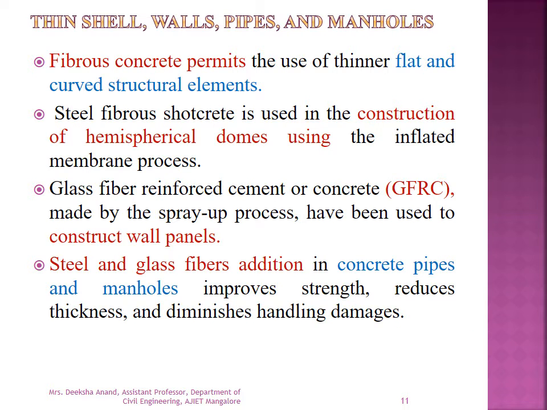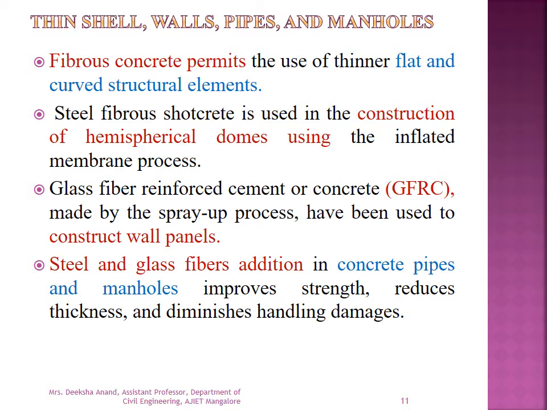Next, it can be used in thin shell walls, in pipes and the manhole. So fibrous concrete permits the use of thinner flat and curved structural elements. Steel fibrous shotcrete is used in the construction of hemispherical domes using the inflated membrane process.